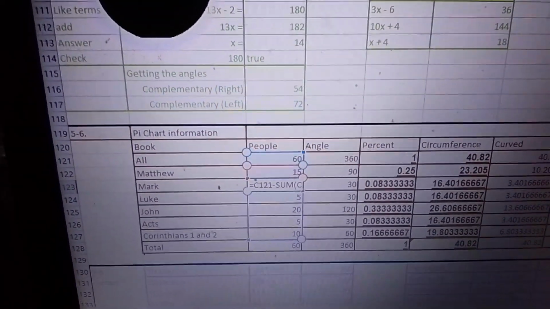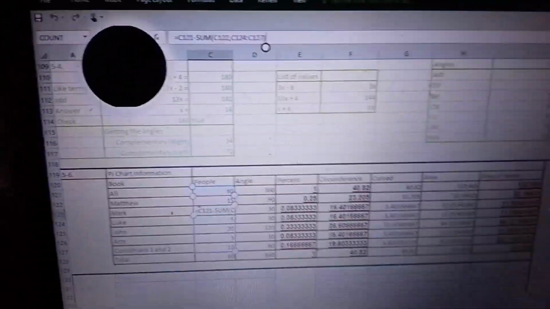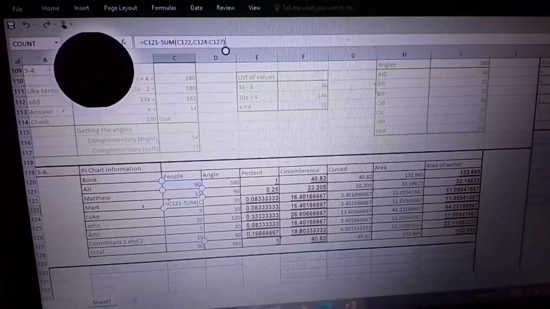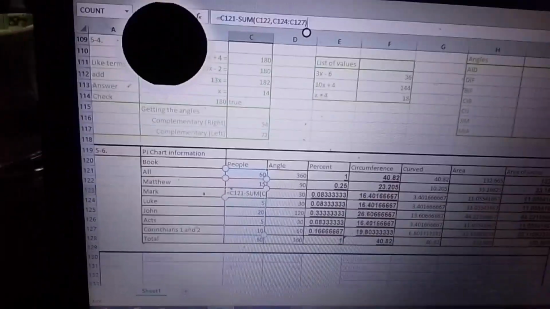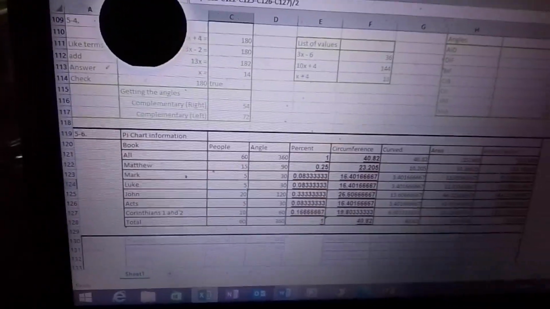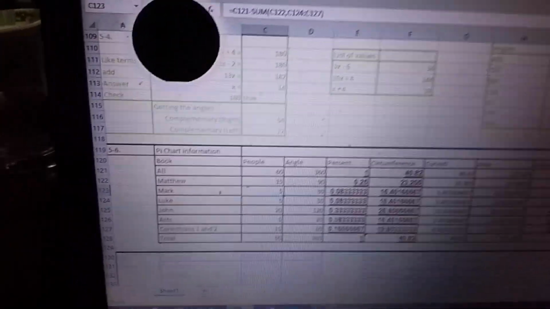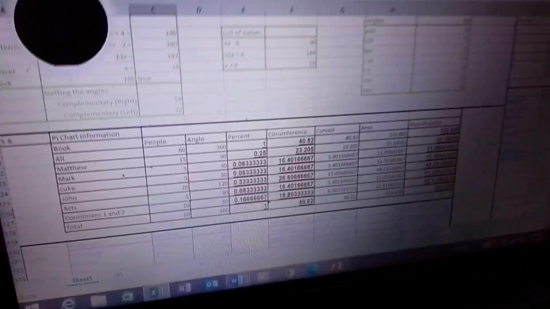And then from there, you get your answer, which is 15. But you have to divide that by 3. So you're going to have to divide that, and that's your answer.